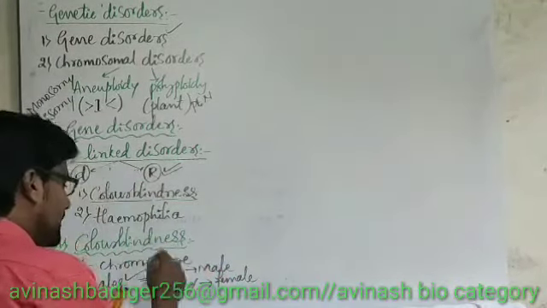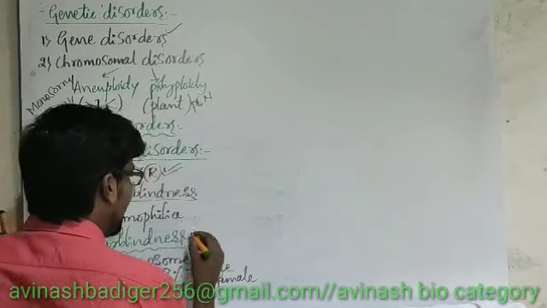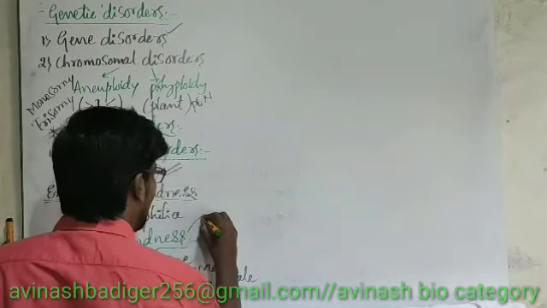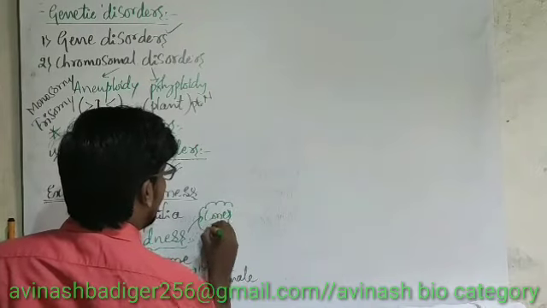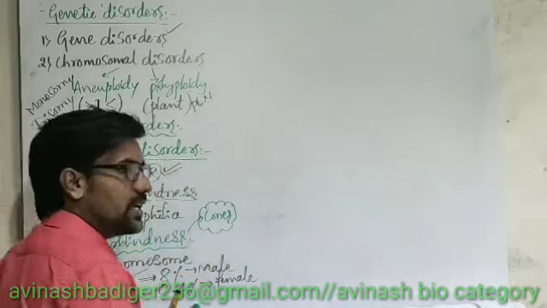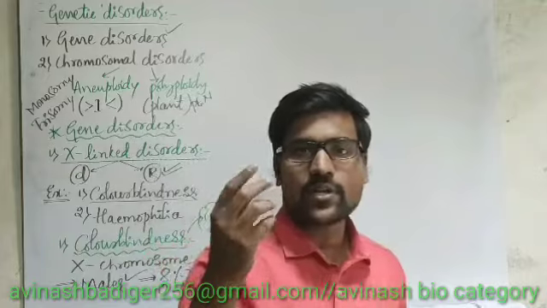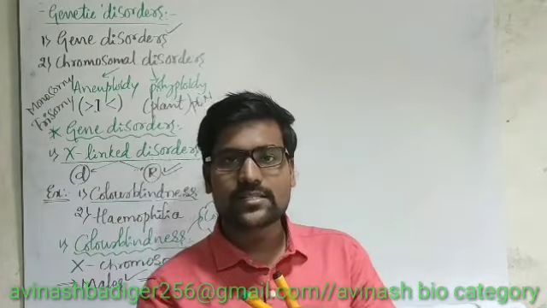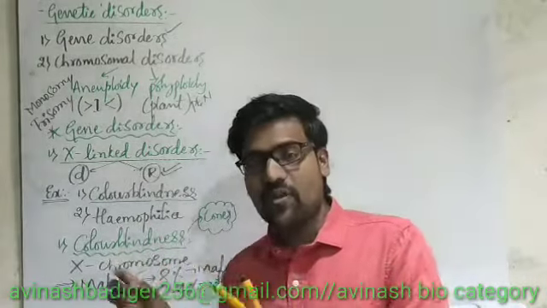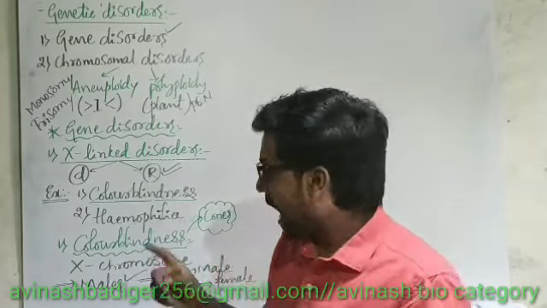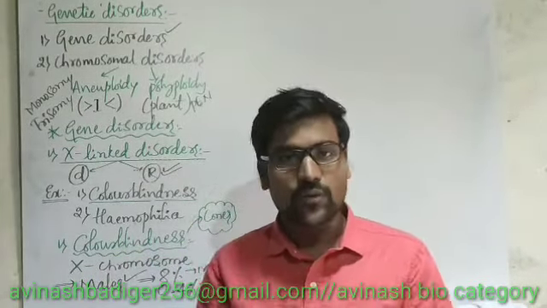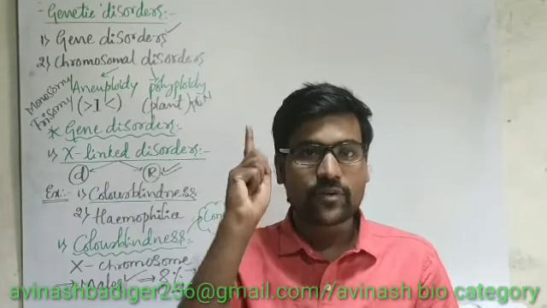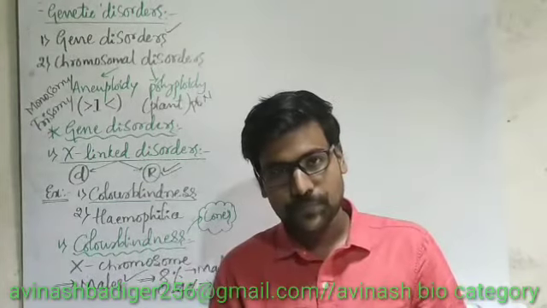And one more thing, this color blindness is majorly caused because of defectiveness in the cone cells in our retina. We have 2 types of cells, cone cells and rod cells. The cone cells are responsible for distinguishing the colors, and those cone cells are not working properly in the retina of the affected person.